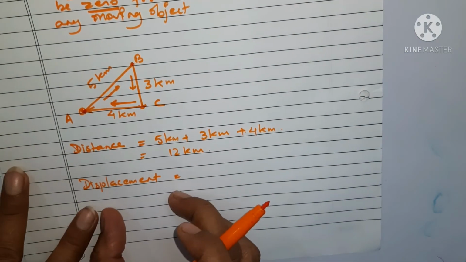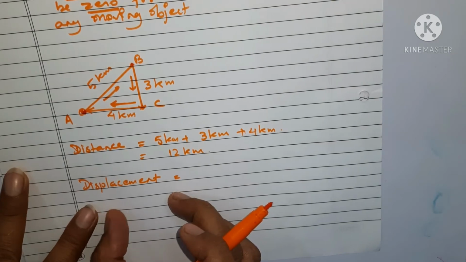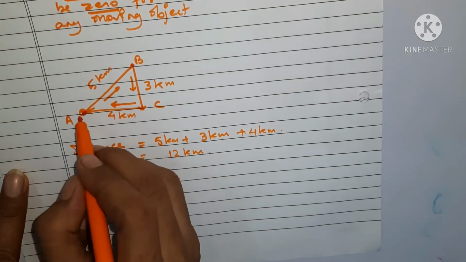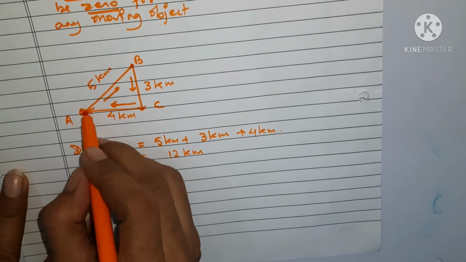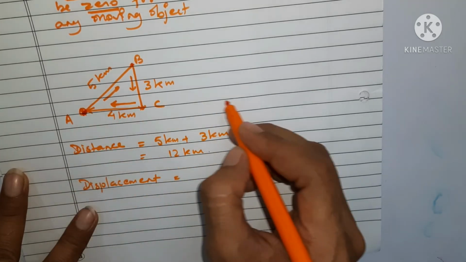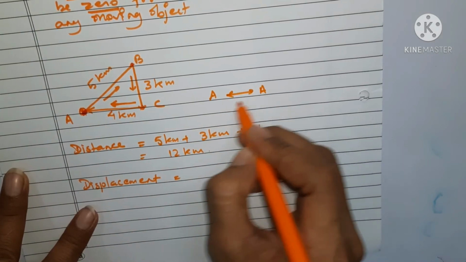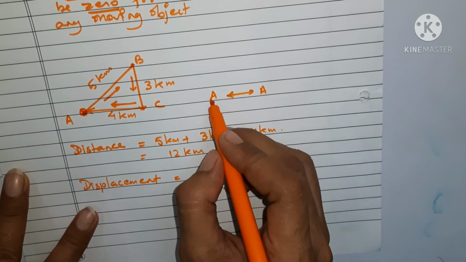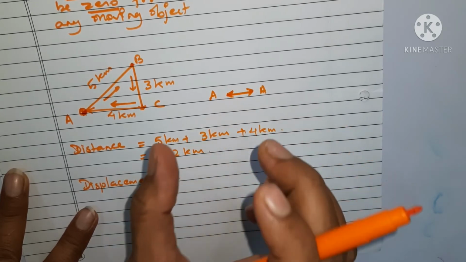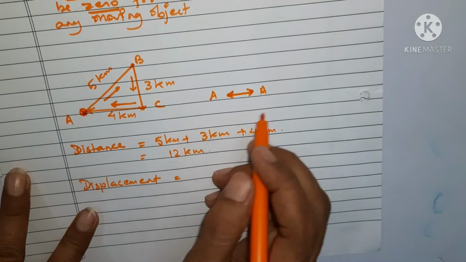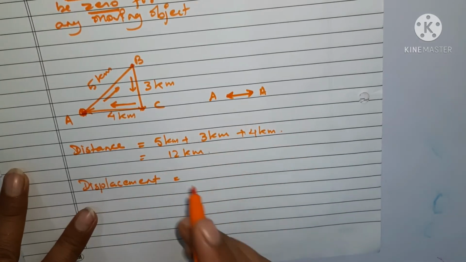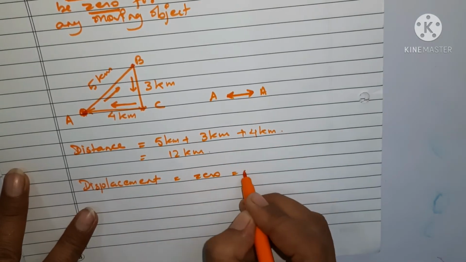But when we talk about a straight line from initial point to final point, the initial position was A and the final position was also A. So there was no displacement covered by the moving body, because no straight line path was found in this case. That is why the displacement was 0.